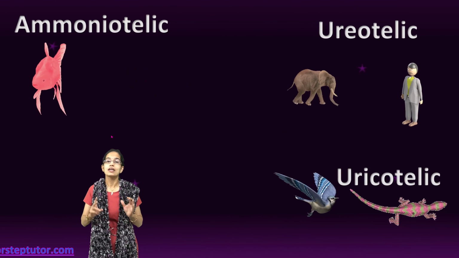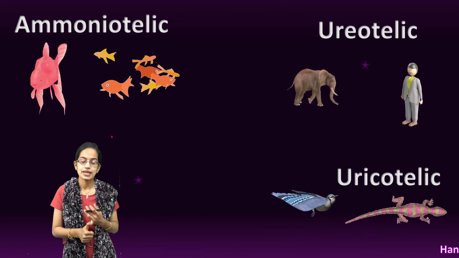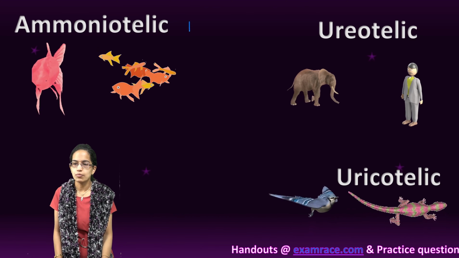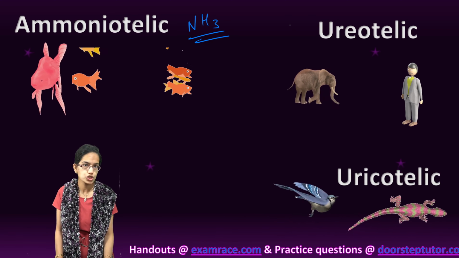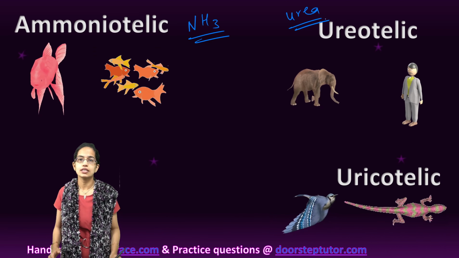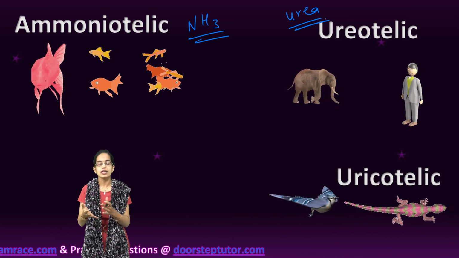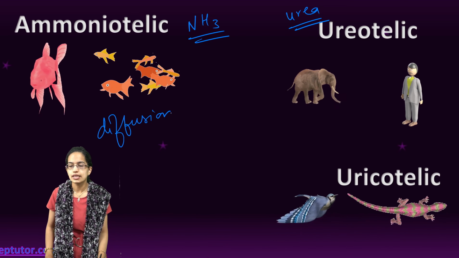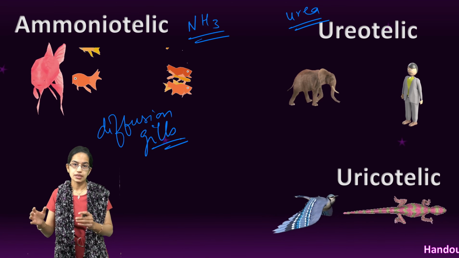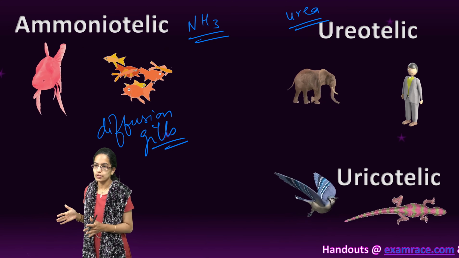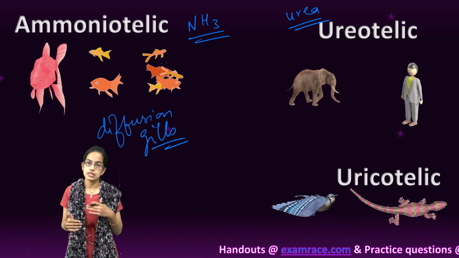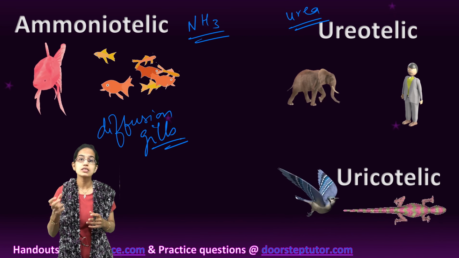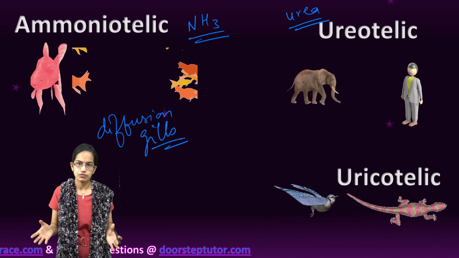Excretion can be in three forms: ammonia, urea or uric acid. Ammonia is the most toxic form. It is usually seen in lower order organisms, where excretion takes place either by diffusion through the skin or by gills, and the product of excretion is ammonia. This is usually seen in amphibians, aquatic animals and bony fishes.